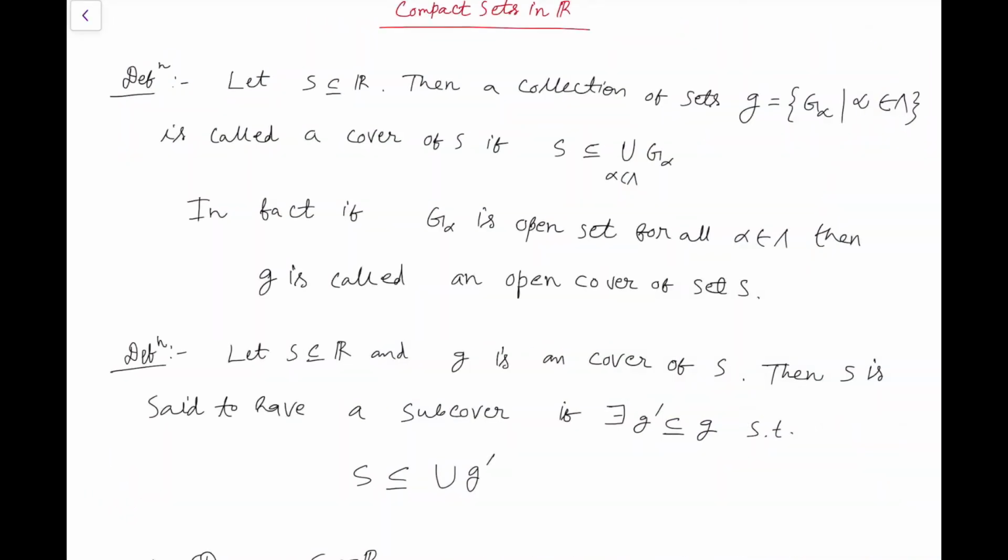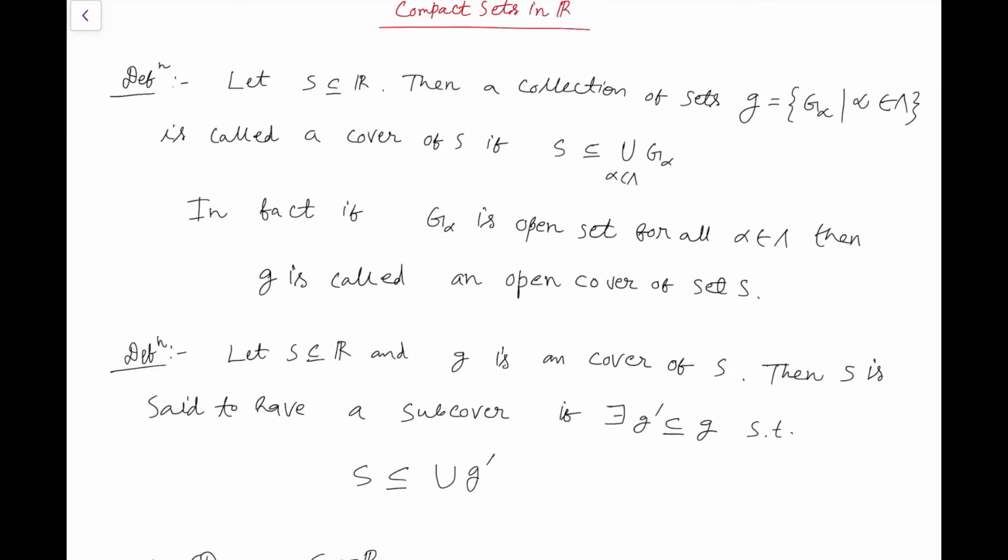So today we will discuss compact sets in R. But to start with the topic, we have to have some preliminary idea of what is meant by a cover of a set, a subcover of a set, and a finite subcover of a set. And we'll see some preliminary examples. And by using the definition of compact sets, we will prove a set to be compact in R.